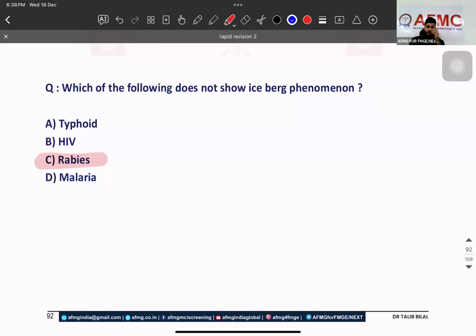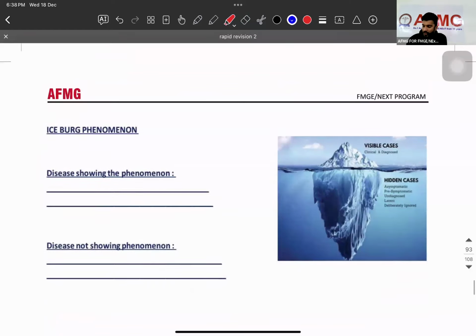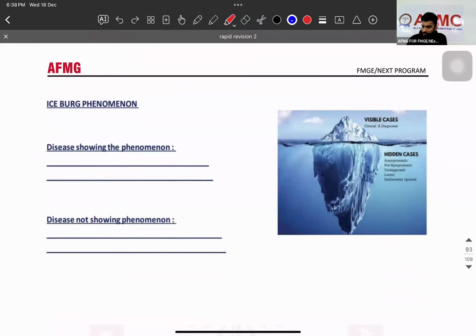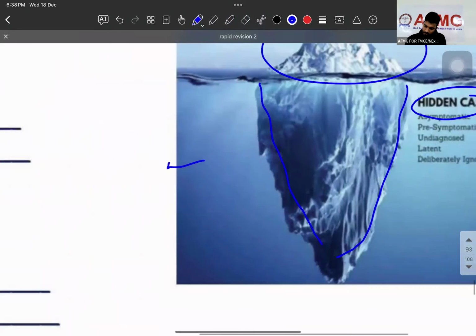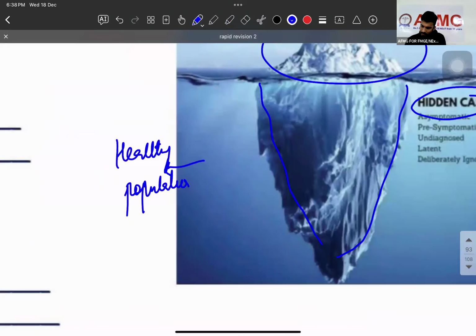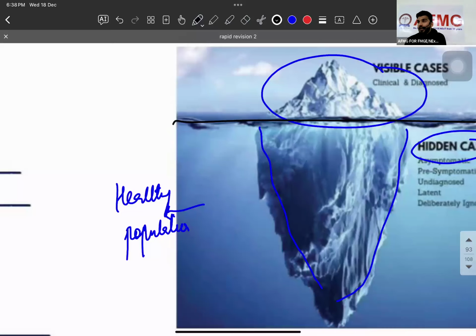ठीक है? HIV, you already know everything. HIV में tests we discussed, opportunistic infection we discussed, treatment we discussed. Okay? Then rabies, everything, malaria, everything. Chalo. Iceberg phenomena. These are all the visible cases that can be detected or that are already diagnosed. These are the hidden cases which are ignored deliberately, asymptomatic, latent, or pre-symptomatic. What is the surrounding water? You and me, healthy population. Okay. And this line, demarcation line between apparent and non-apparent cases.